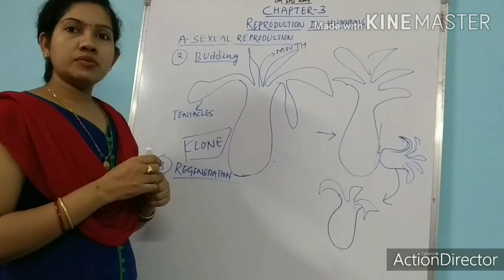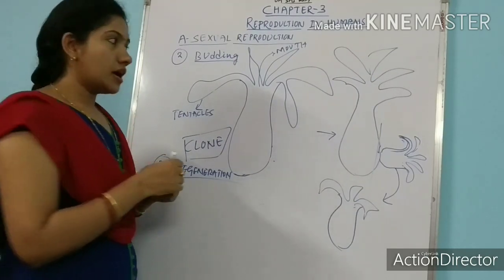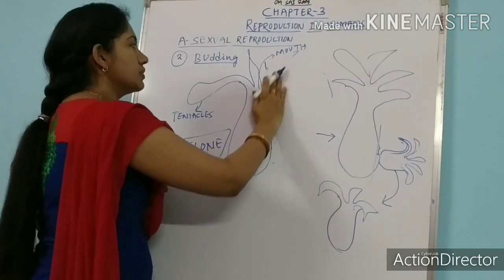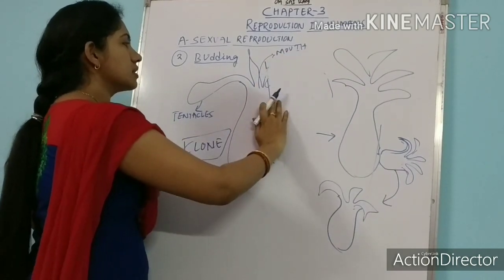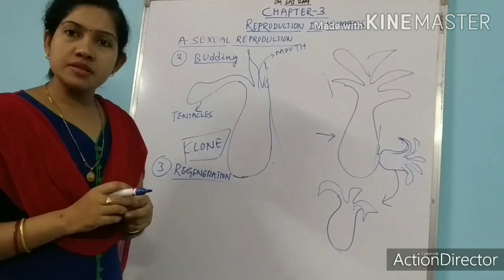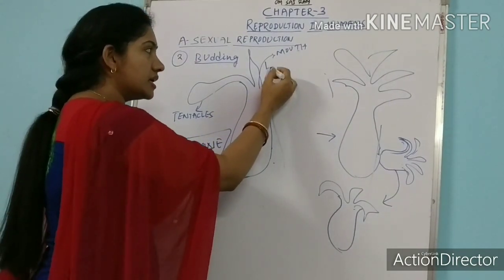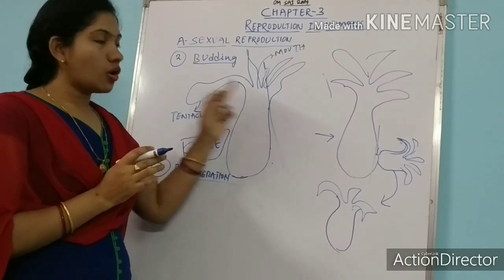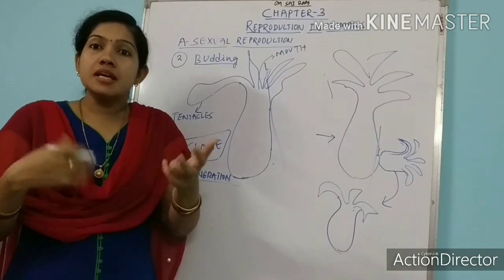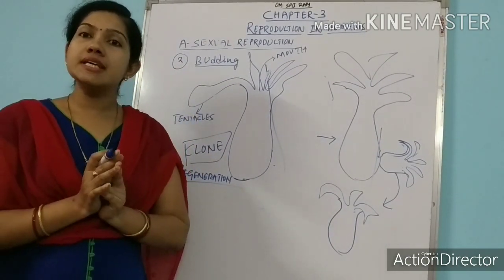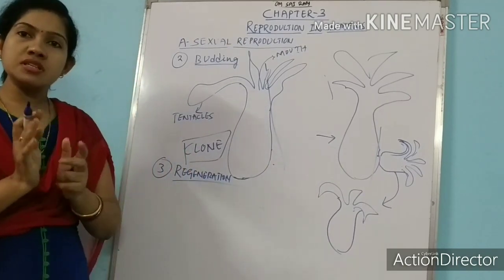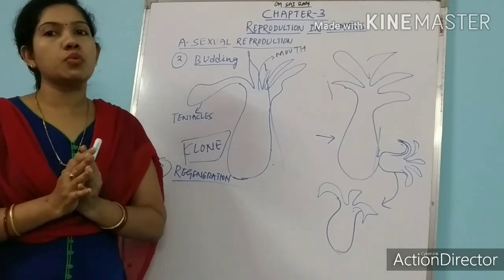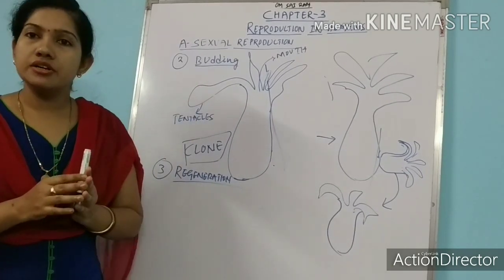Suppose any part of the body of hydra is lost due to some natural circumstances. Then after some days, it will again regain its part. This is called regeneration, meaning generating again. Regeneration is a process where the lost parts are again regained by the parent body.